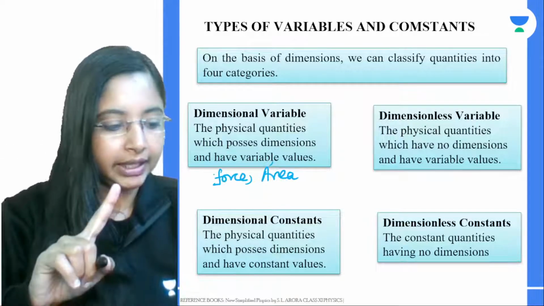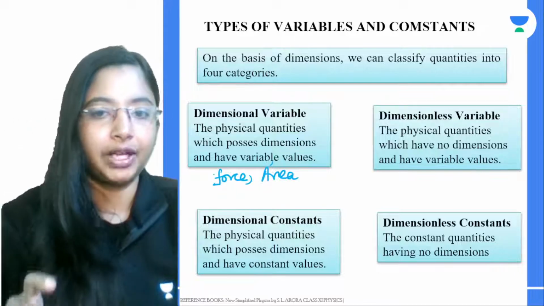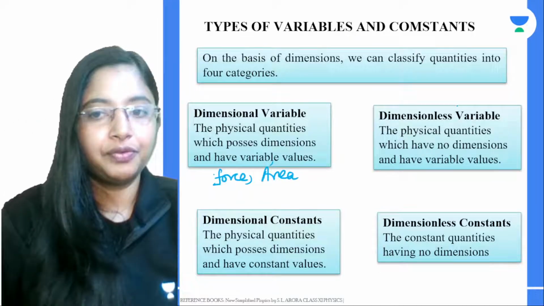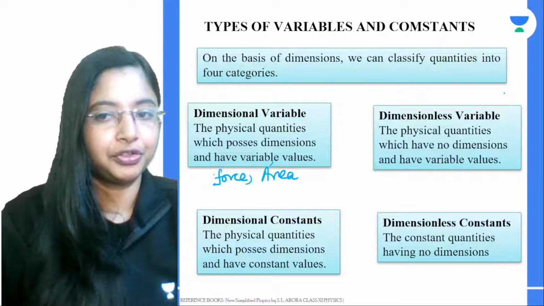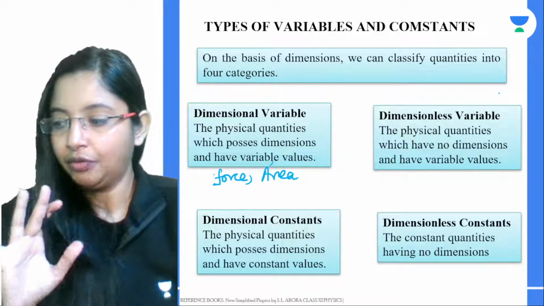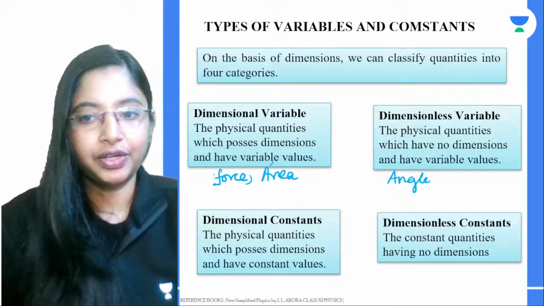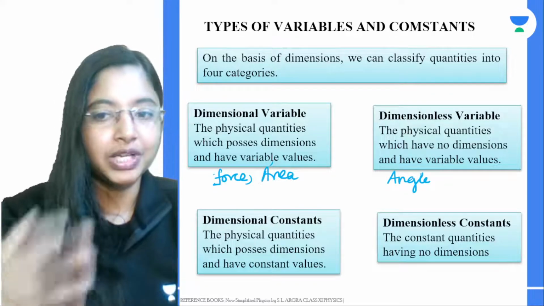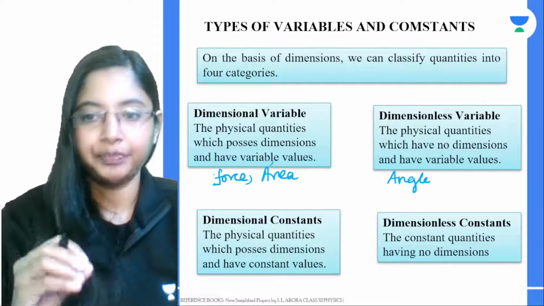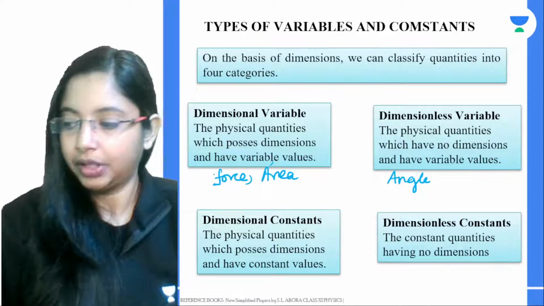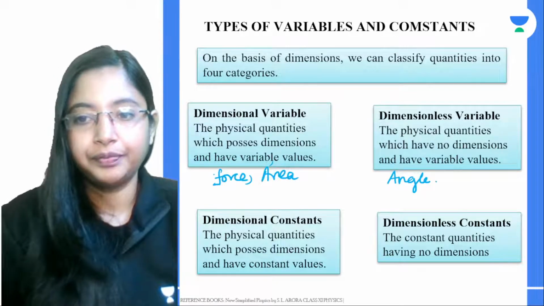Now, similar case, we have dimensionless variable. Very simple. This is a physical quantity which has no dimension but has a variable value. For example, as we saw, angle. Angle changes depending on what object or where you're using it, but it has no dimension. Similarly, strain.